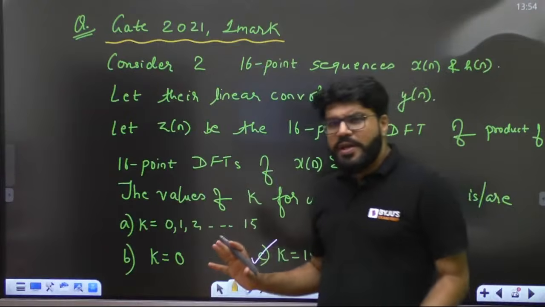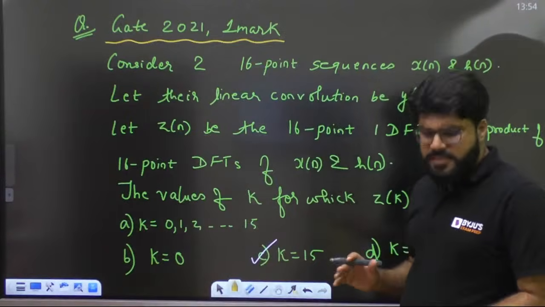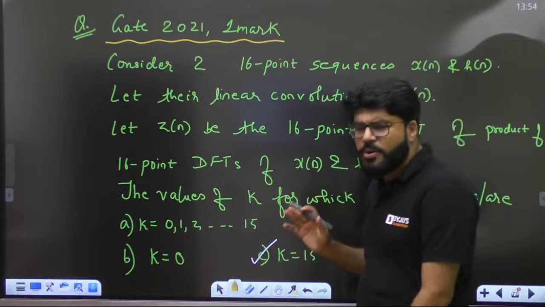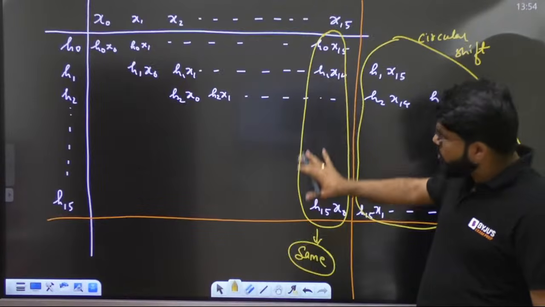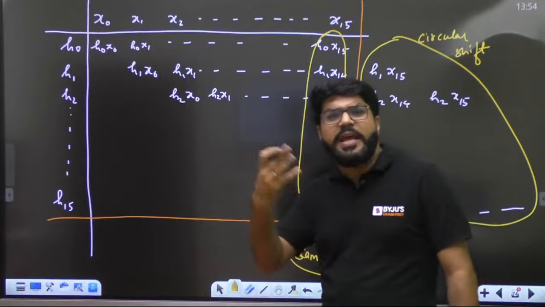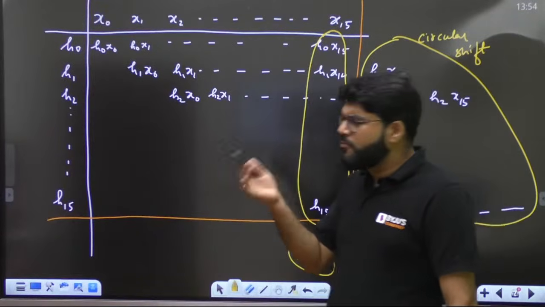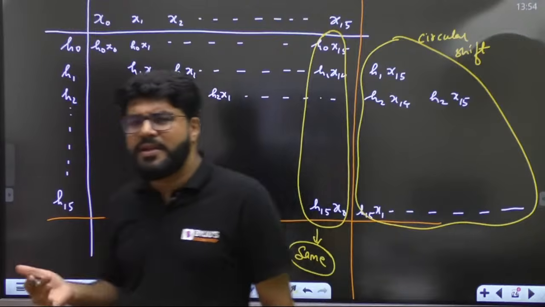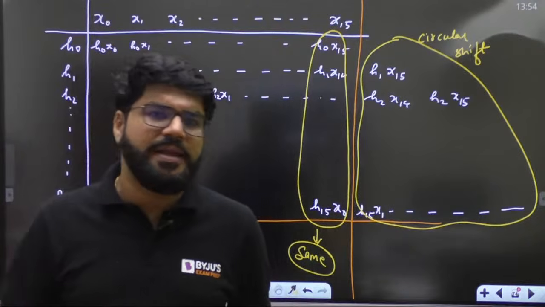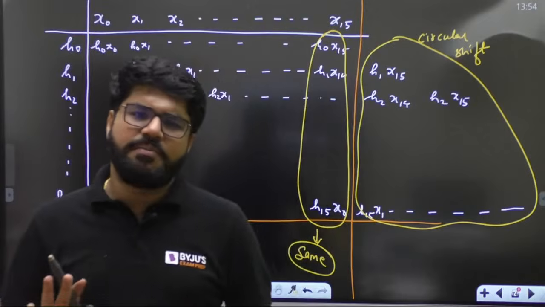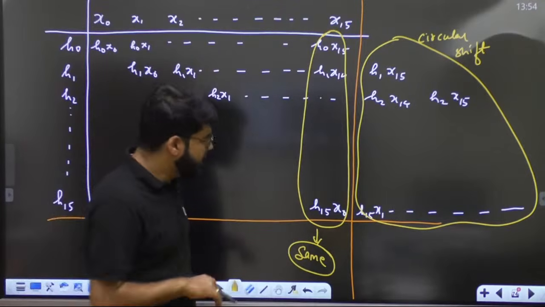Now to be very true, if you know both the methods, in the exam time, since it's a 1 mark question, you don't have to even draw this table. I am just drawing for your explanation. थोड़ा थोड़ा मैंने draw किया so that you understand. Actually when I calculate, if you are practiced with the DFT, you can understand it is only the last sample. Just in the mind you can calculate. That is why it's a 1 mark question. We can solve it verbally and orally.